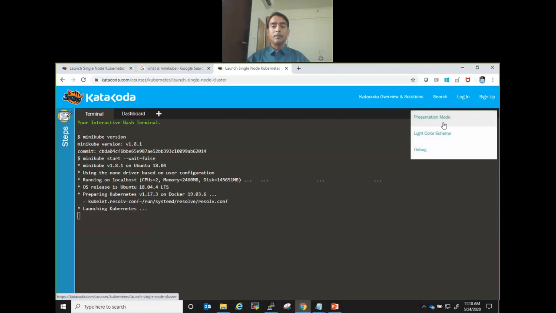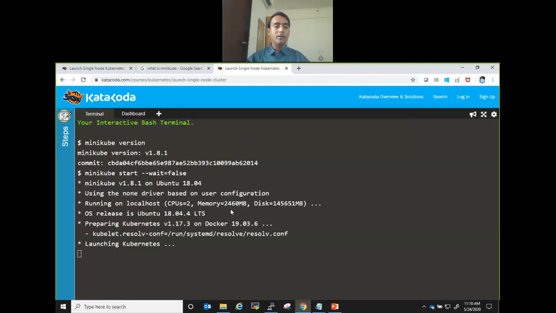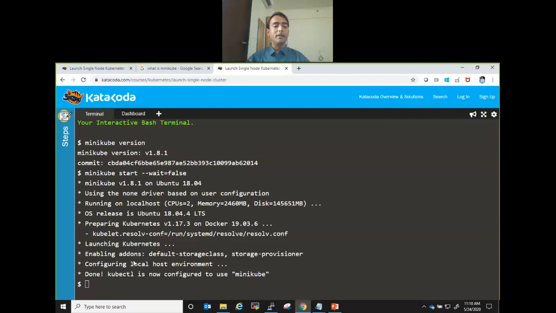See this, I hope you can see it. So it is launching Minikube. What it is doing is creating a one node cluster, right? It is preparing Kubernetes 1.17.3 on Docker. Okay, so it is setting up Kubernetes. It hardly takes any time, right? And now it says it is up and running.